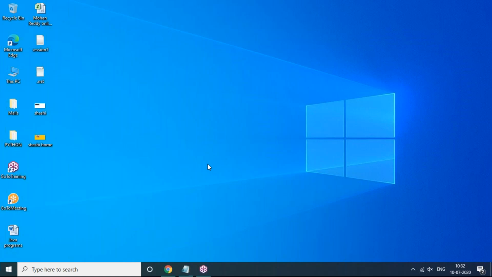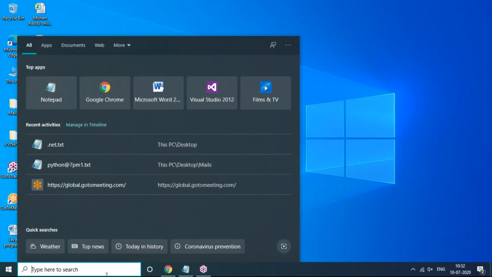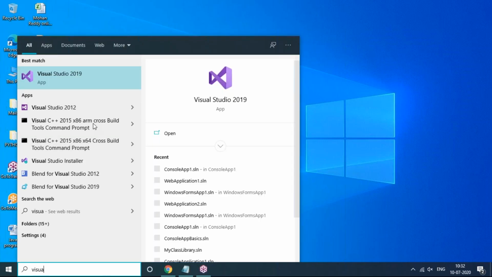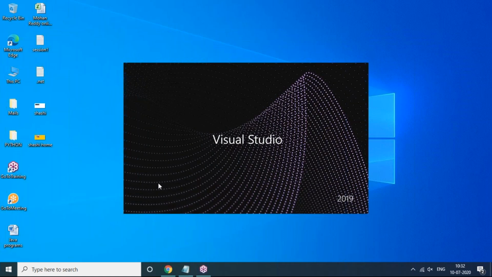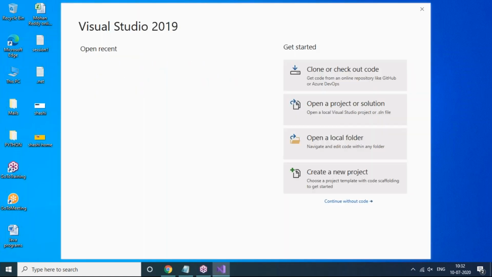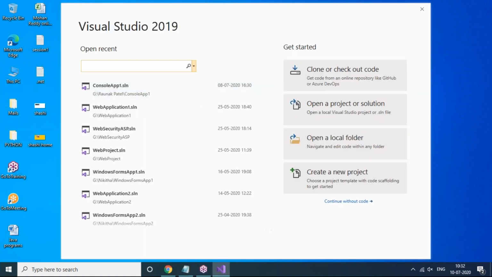Now the next step is to create a console application. To create a console application, I have to open Visual Studio 2019 here. So let's open Visual Studio 2019. Here you can see, go to search and type Visual Studio, and there is the icon Visual Studio 2019. For the first time, if you want to create a new application or new project, you have to create a new project here. Just click on new project here.